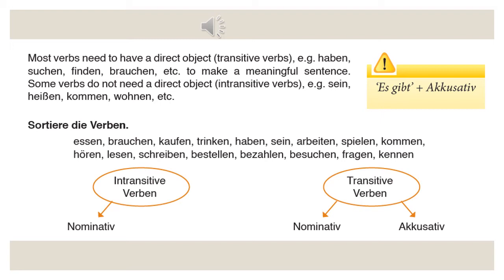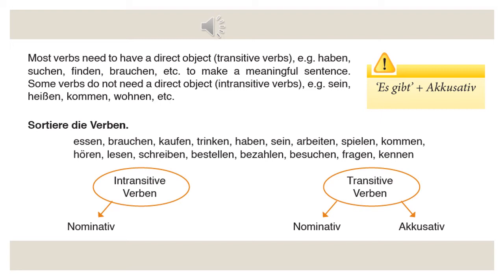Okay? So you can pause the video over here and try to think which verbs will come under the intransitive category and which come under the transitive category. So, did you get it? Which verbs come under intransitive, which do not need an object? The verbs will be sein, spielen, kommen.